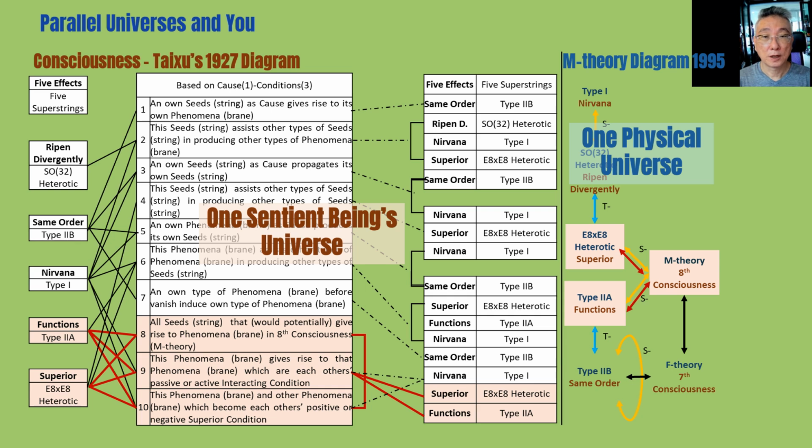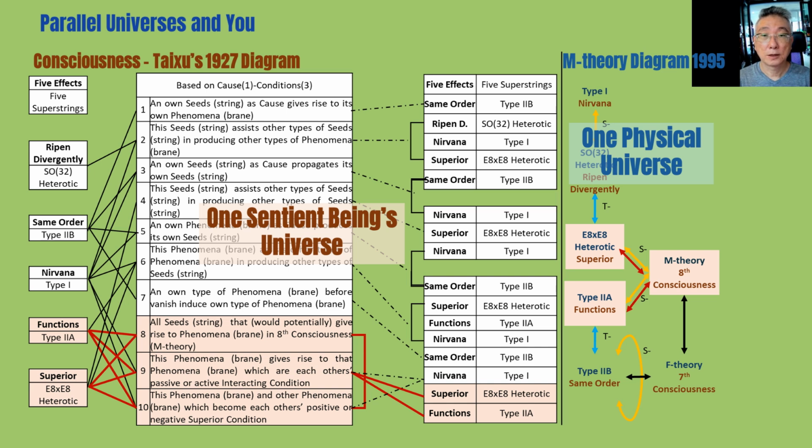It was shown that Taishu's diagram in 1927 on the left is the same as the string theory duality diagram in 1995 on the right. On the right, we have gone through the duality of type 2b to itself, which is the fruit of the same order in Taishu's diagram on the left.